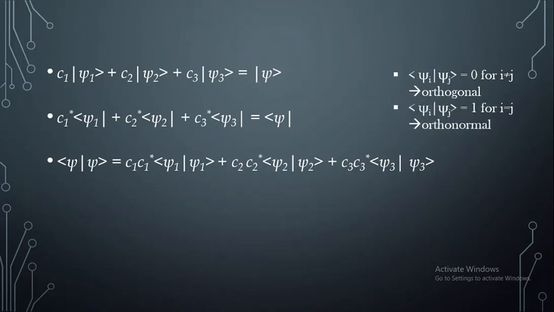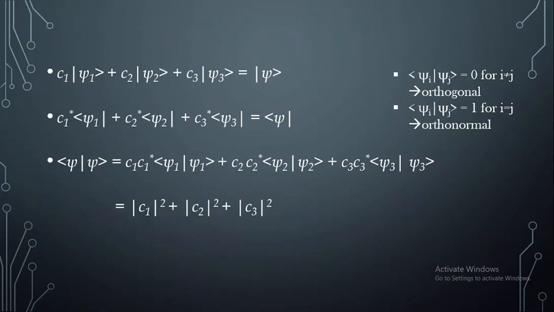And if both are equal, that is i equals j, the inner product of xi1 with xi1 will be equal to 1 based on the Kronecker delta function, and such a set is said to be an orthonormal set. The other terms vanish because of this function, and finally we are left with